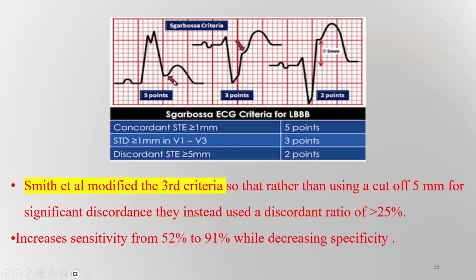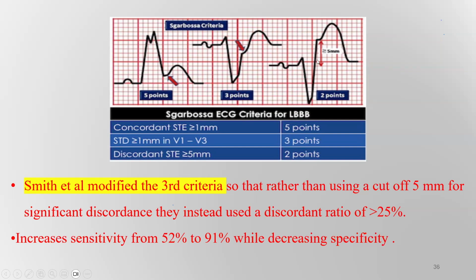What is concordant? Concordant means that the elevation is in the same direction as the QRS. If the QRS is positive, the elevation will be positive, or if the QRS is negative, the ST segment depression is in the same direction. This is a concordant change.